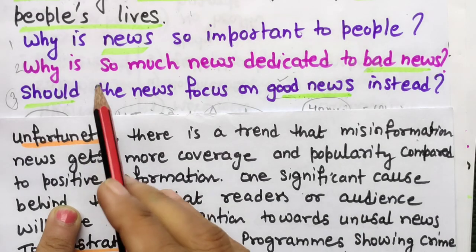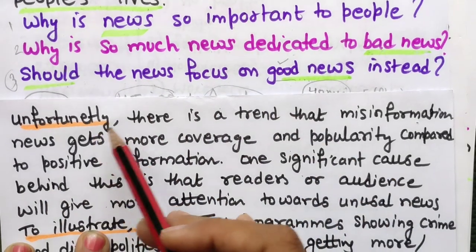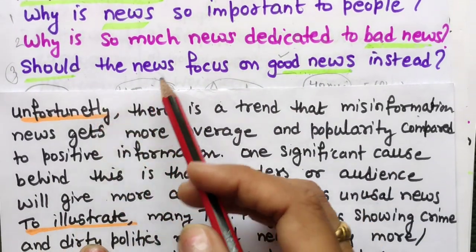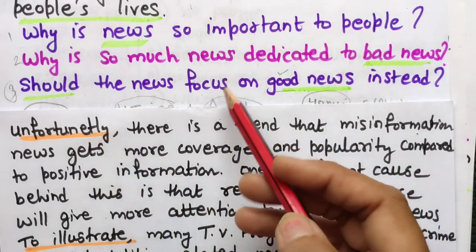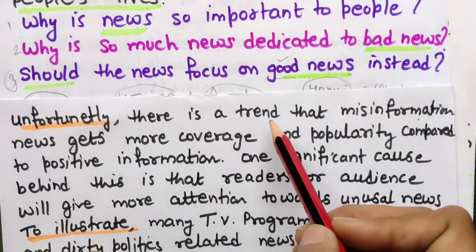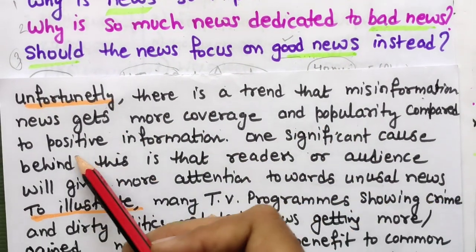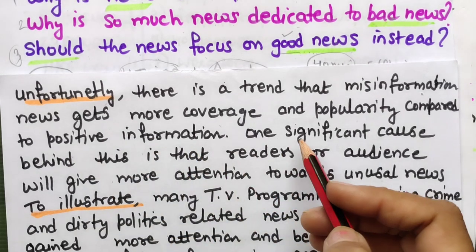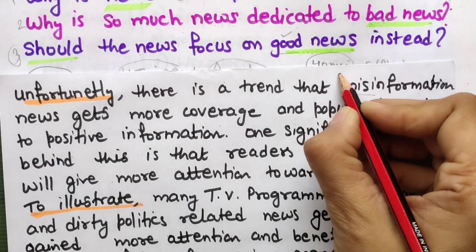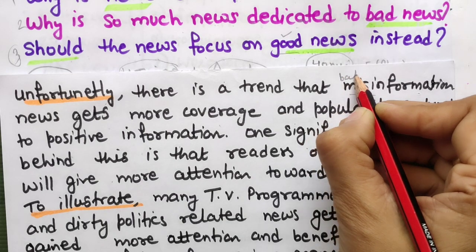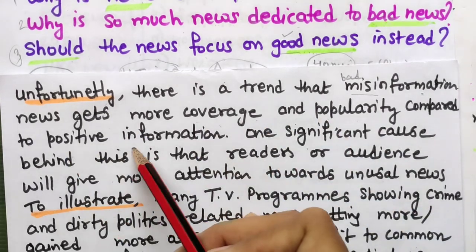Now second, why so much news dedicated to bad news? Now we are giving reason for this question. Because we have started talking differently from the first paragraph, you can write on the other hand, or moreover. There is a trend that misinformation news get more coverage and popularity compared to positive information. So instead of misinformation, you can write bad information or bad news, you can repeat it, gets more coverage and popularity compared to positive information.